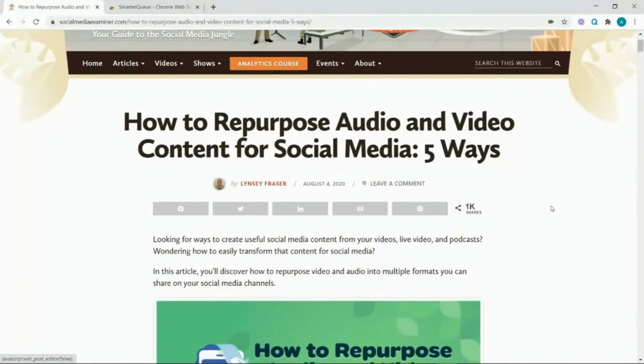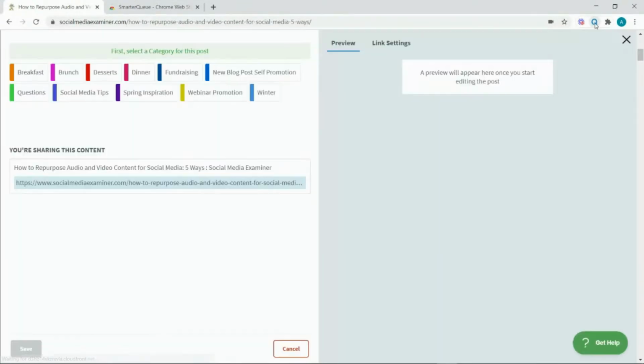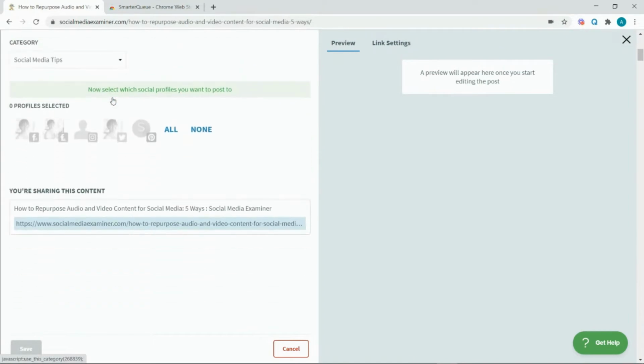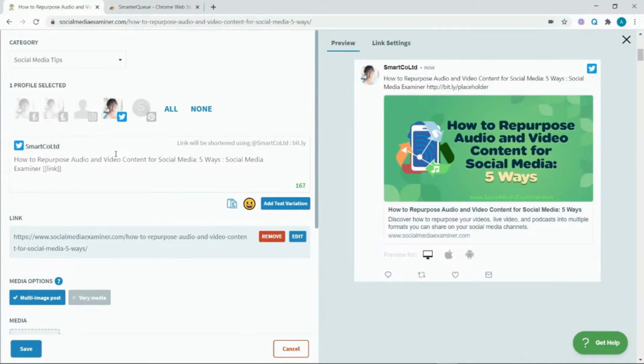Now, whenever you're on a website that you'd like to share with your followers, simply click on the SmarterQueue icon. The post editor will open with the link pre-filled so you can create a new post to share your web page. Select a category, social profiles, and make any edits you'd like to the imported content. Along with the link, the Chrome extension will also pull the page title.